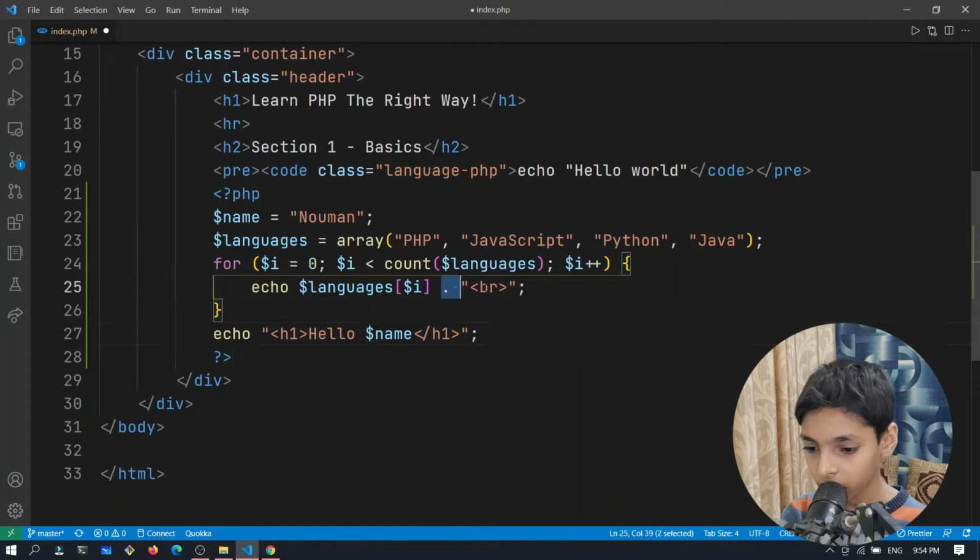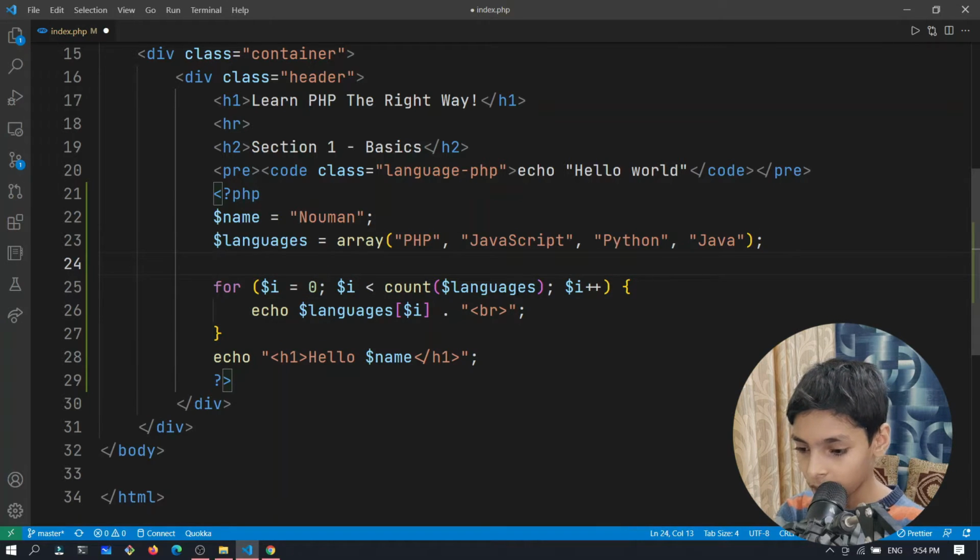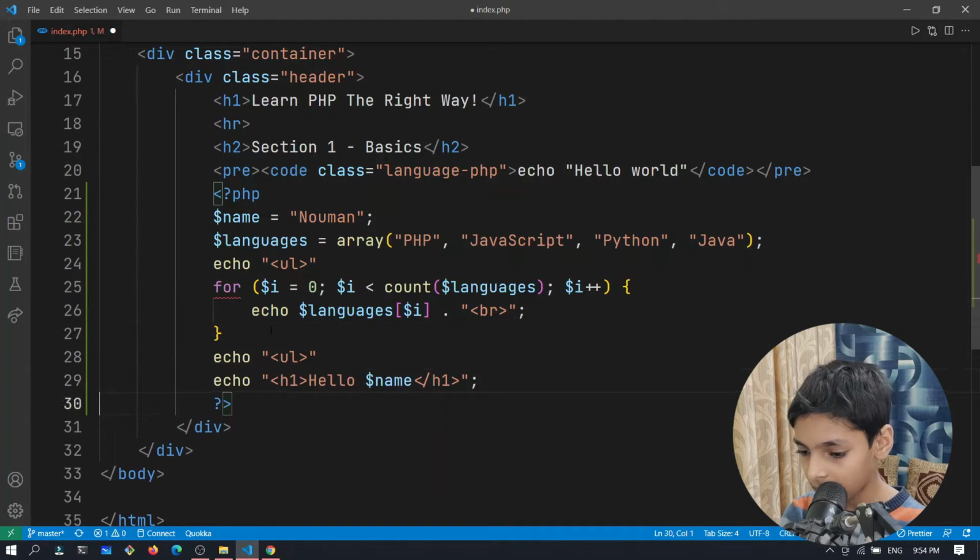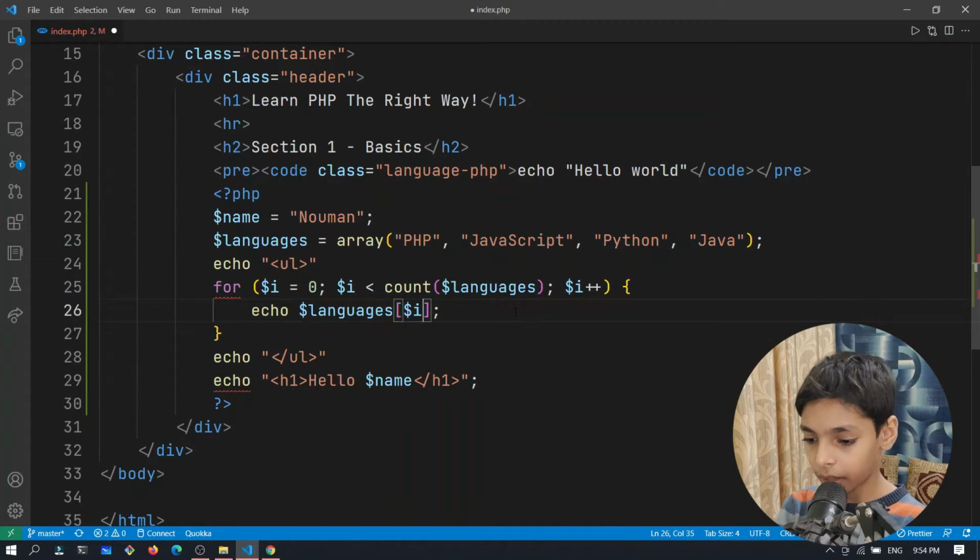Okay, so I will loop this inside of a UL. So I will say echo, UL for an unordered list, and after this loop ends, I'm going to close this UL tag, and for each language I'm going to print an li tag.